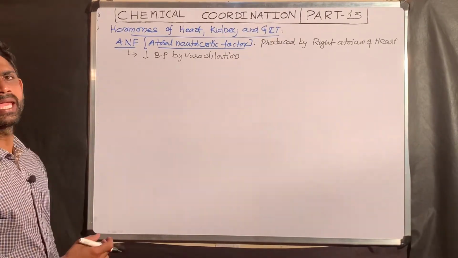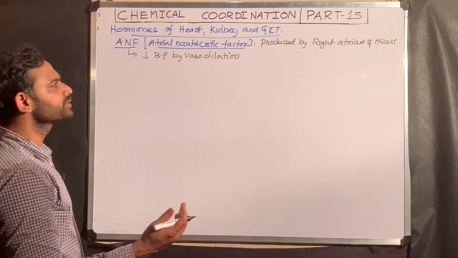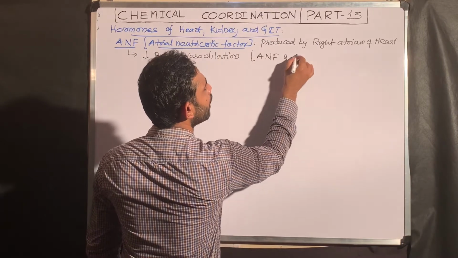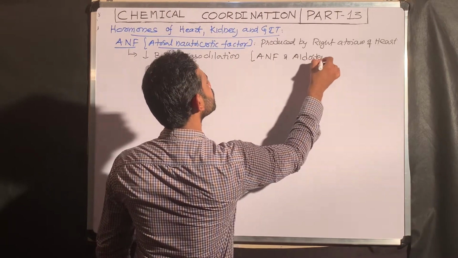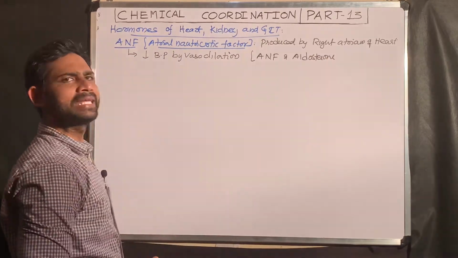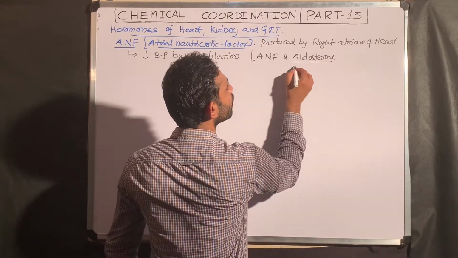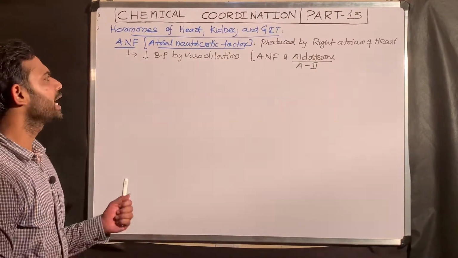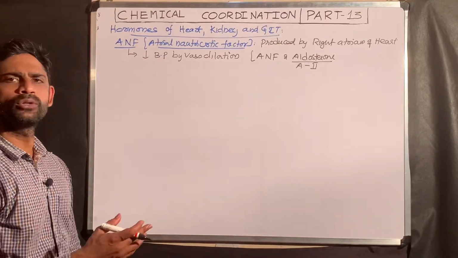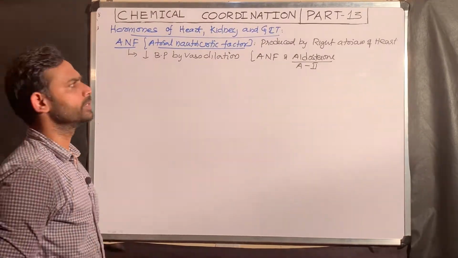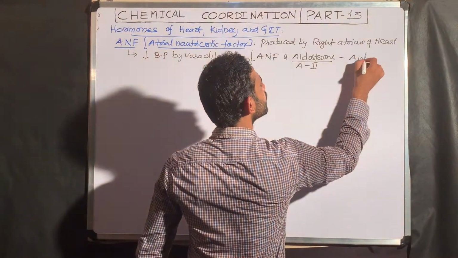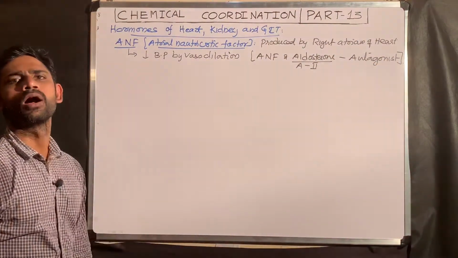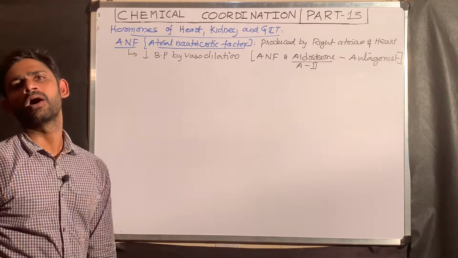That means this ANF has an antagonistic effect. ANF and aldosterone: aldosterone increases the BP, ANF decreases the BP. Aldosterone along with A2, angiotensin 2. Angiotensin 2 is a vasoconstrictor, ANF is a vasodilator. Indirectly angiotensin 2 increases the BP. So these two are antagonistic. What is antagonistic? Act against. Just like insulin and glucagon, just like TC and parathormone.